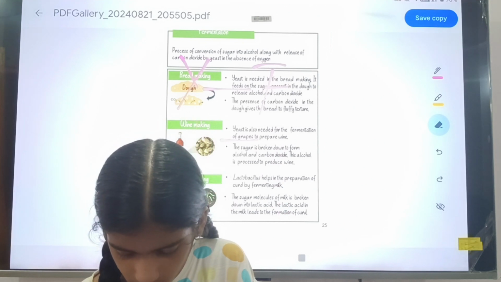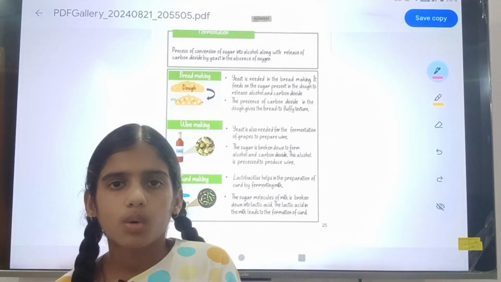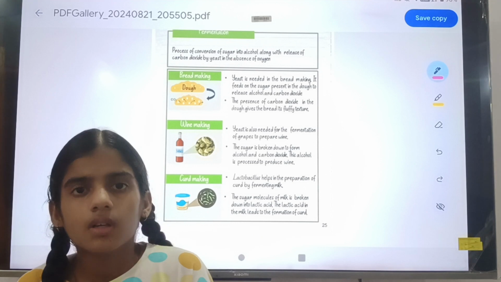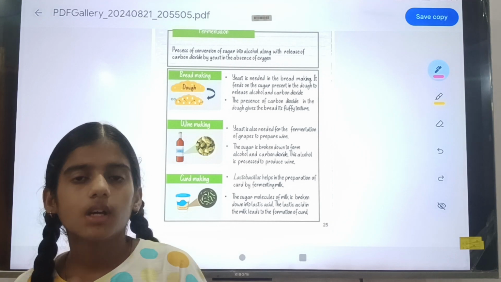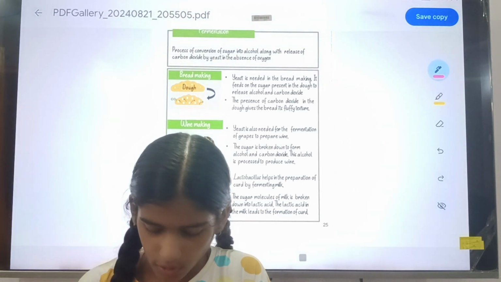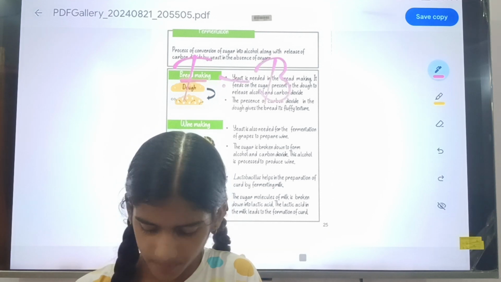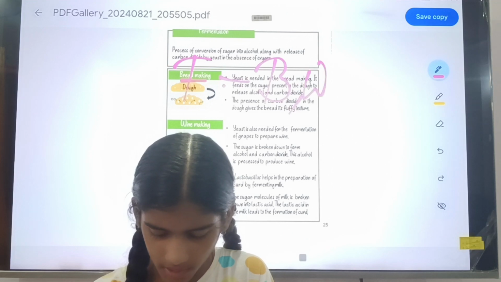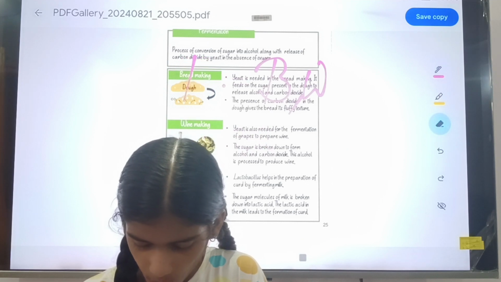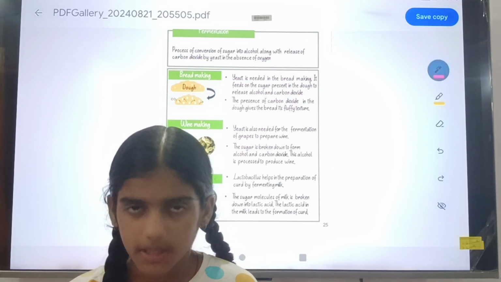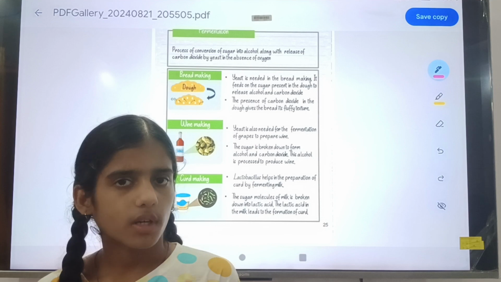So the third and last one is curd making. The third thing that can be prepared by the process of fermentation is curd. Firstly we make bread, second we make wine, and the third is curd. The curd also contains bacteria. The bread also contains microbes, the wine also, and the curd also contains bacteria.